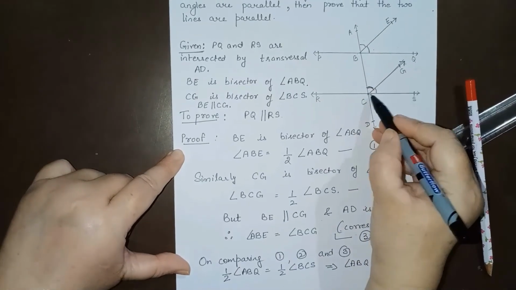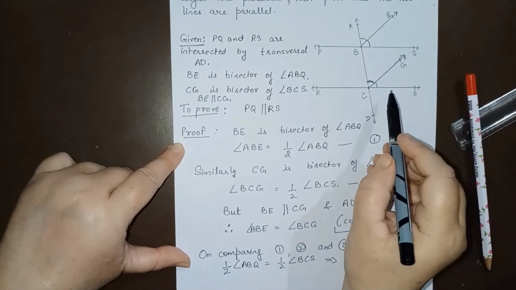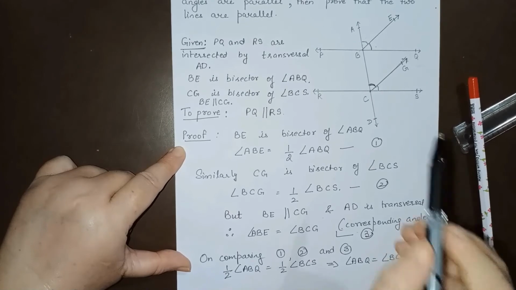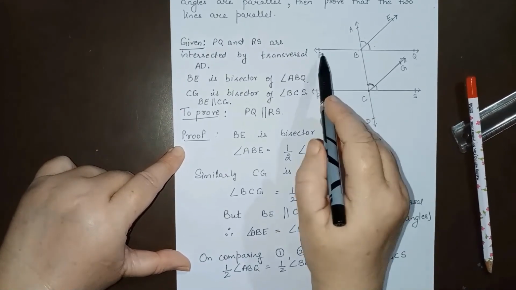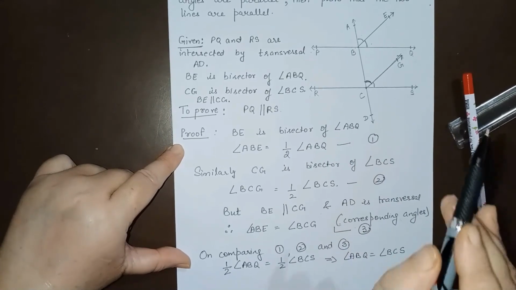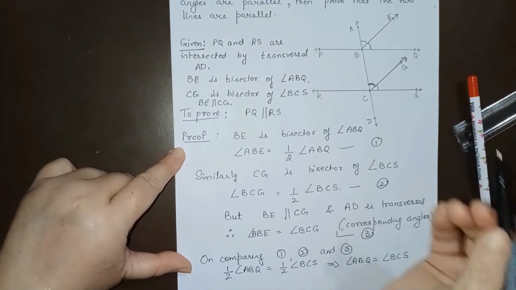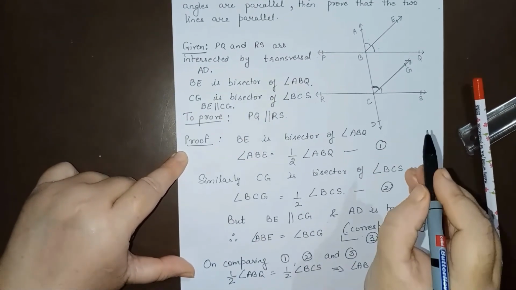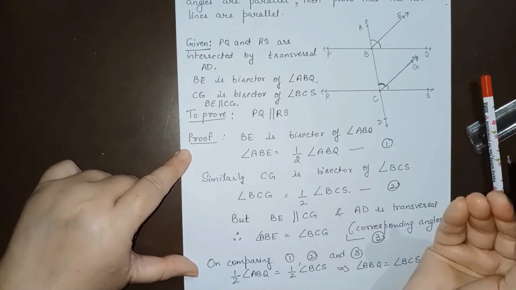ABQ is equal to BCS, but see it very carefully. These are the corresponding angles for line PQ and RS. That is, corresponding angles are equal, and we know that when corresponding angles are equal, lines are parallel.